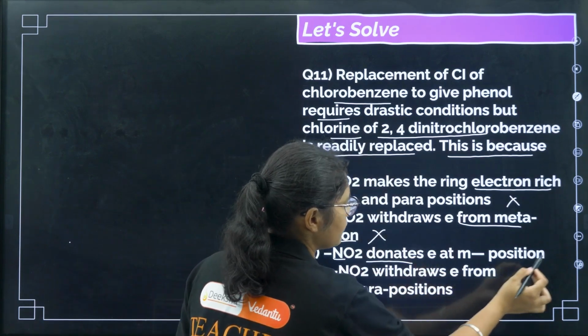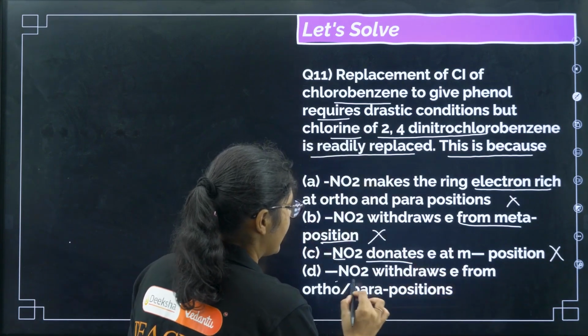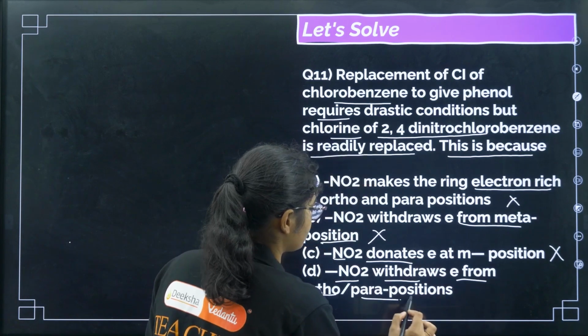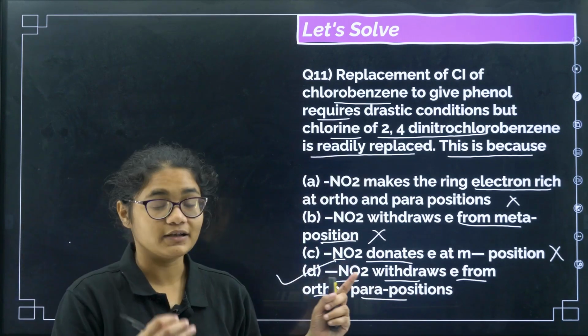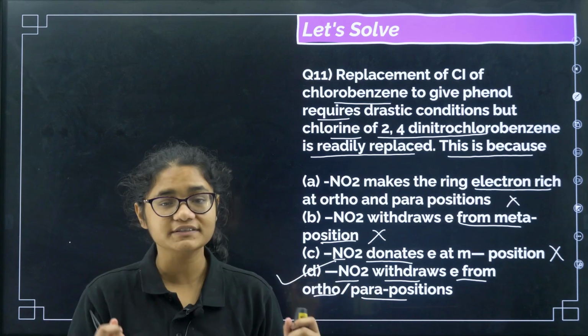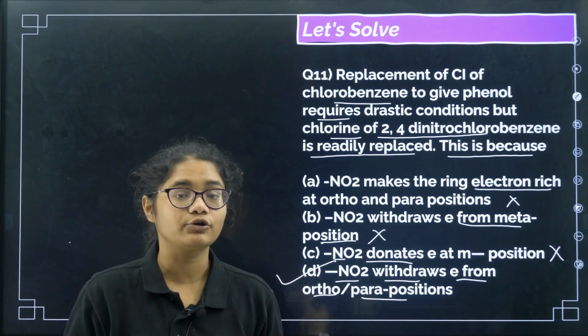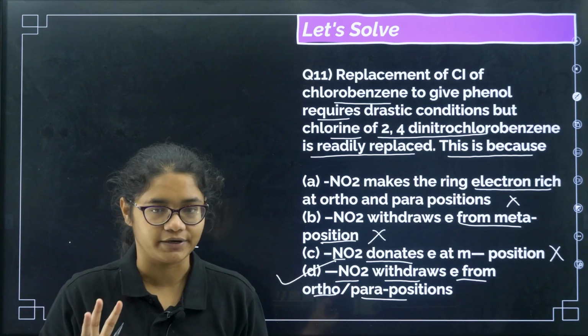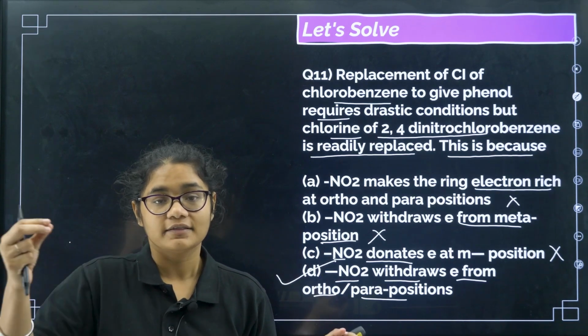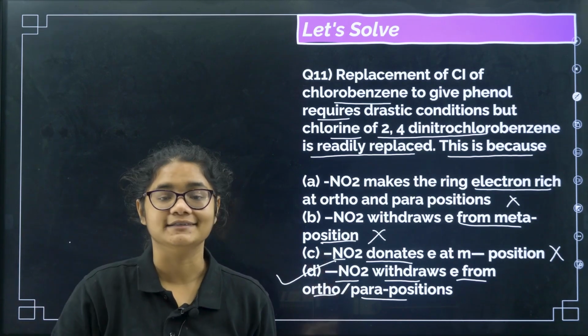NO2 donates electron? No, NO2 is an electron withdrawing group. NO2 withdraws the electron from the ortho and para positions. So this is the correct answer. It withdraws the electron and makes the benzene ring electron deficient, as a result of which the OH minus nucleophile can easily attack.